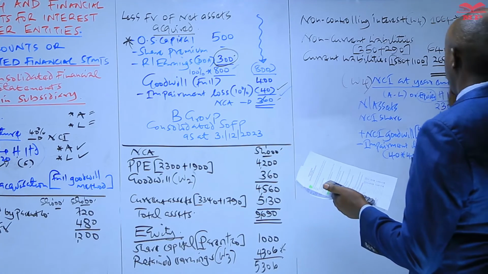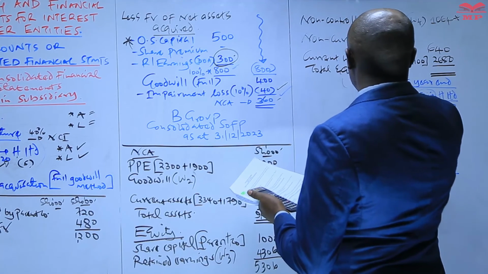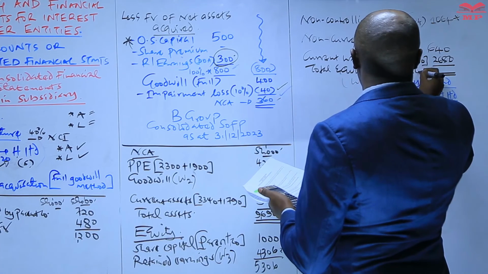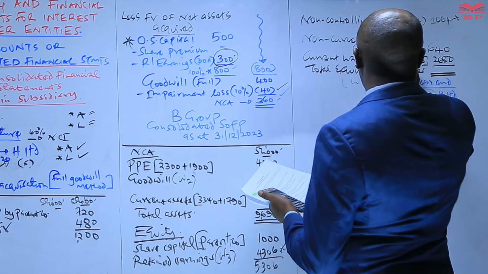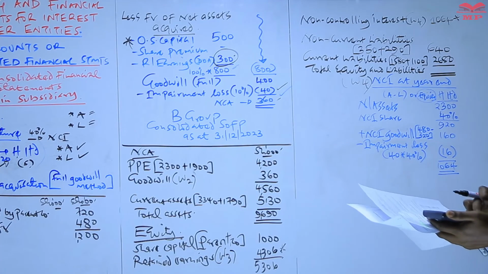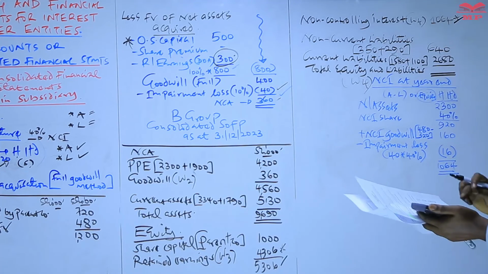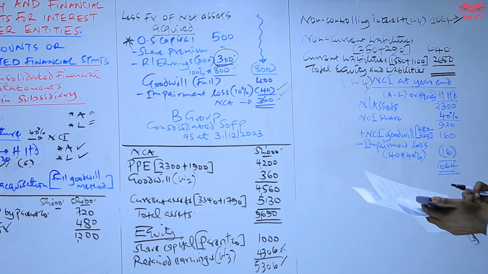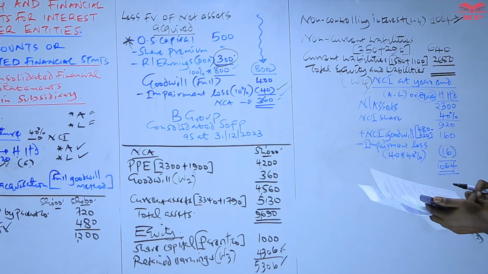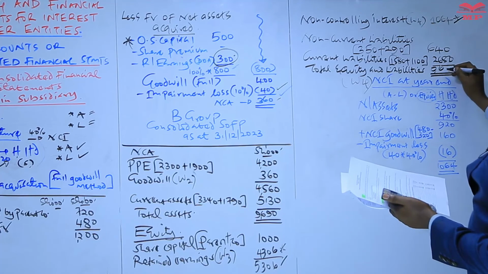And then from there, we need to get the total equity and liabilities. We already have our total equity, which is 5,306, plus 1,064, plus 640, plus 2,680, which will give us 9,690.